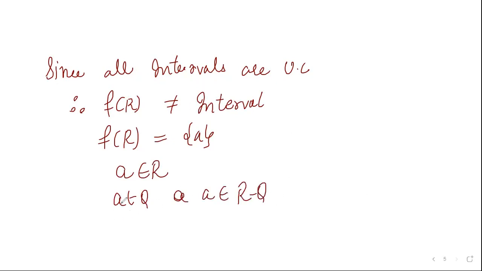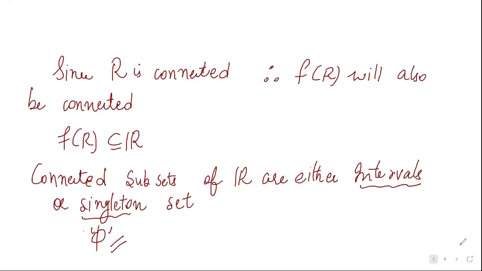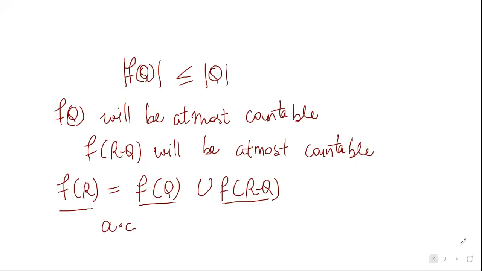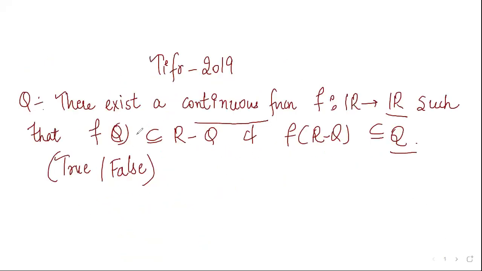If A is rational, we know that the image set of rational is contained in irrational.